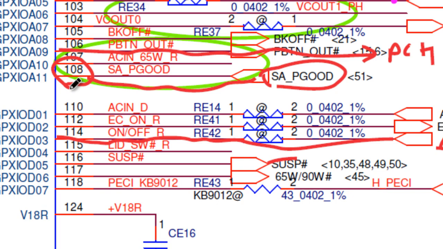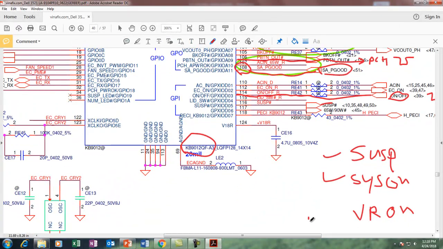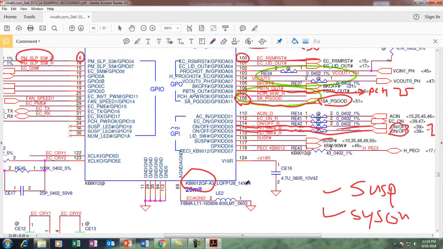This is an acknowledgement to the SIO saying that the rest of the voltages are okay. Now it is ready to turn on the CPU core, and once the SIO receives the SA power good signal, after that it turns on the VR-ON signal.